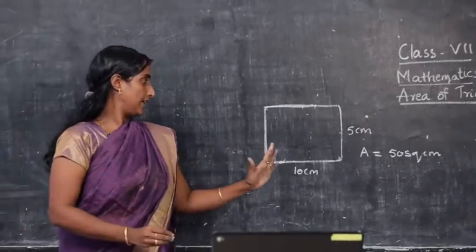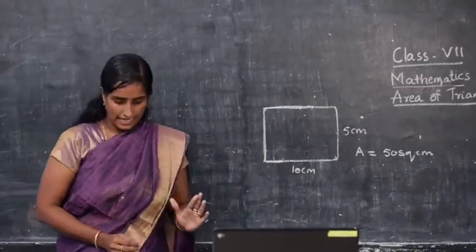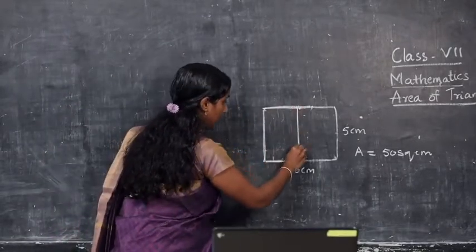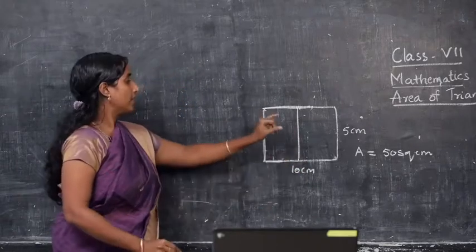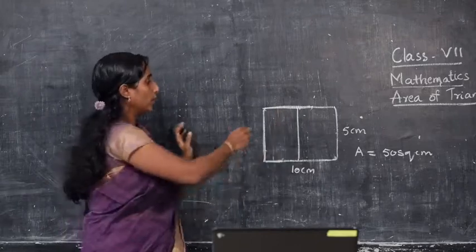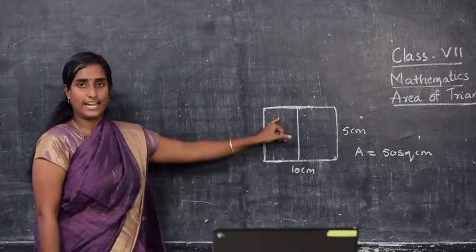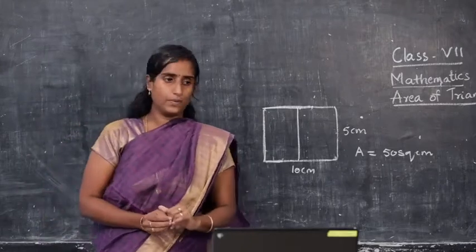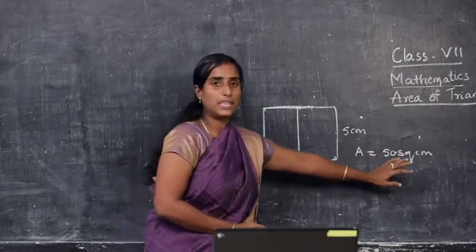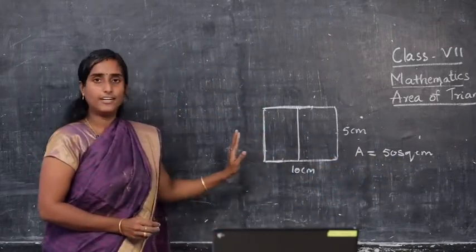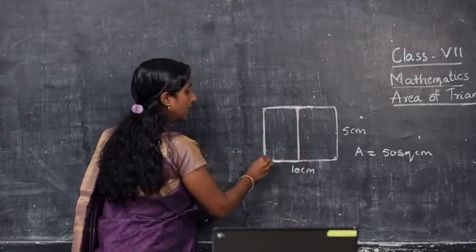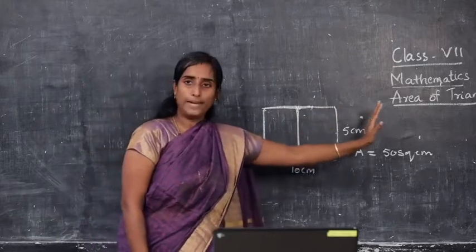Now my question is, what would be the area if the same rectangle is divided into two equal halves? What would be the area of half of the rectangle? How would you find it? You have got the area of the whole rectangle as 50 square centimeter. Now we have learned that this area will be nothing but half of the whole rectangle.